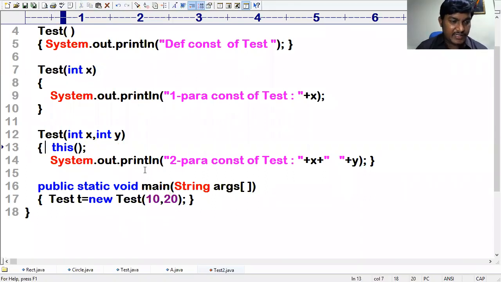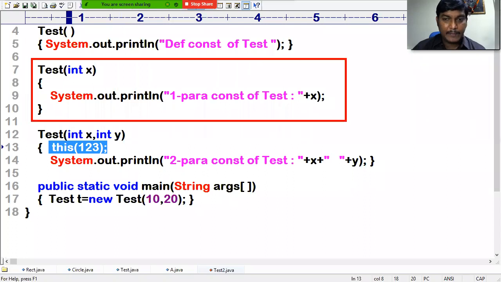I want to write some other number. Now it is calling the one-integer parameterized constructor of the same class, which means it is calling this one. Already, what is the value of x?